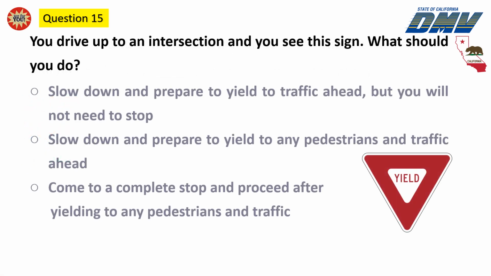Question 15. You drive up to an intersection and you see this sign. What should you do? Slow down and prepare to yield to traffic ahead, but you will not need to stop. Slow down and prepare to yield to any pedestrians and traffic ahead. Come to a complete stop and proceed after yielding to any pedestrians and traffic.